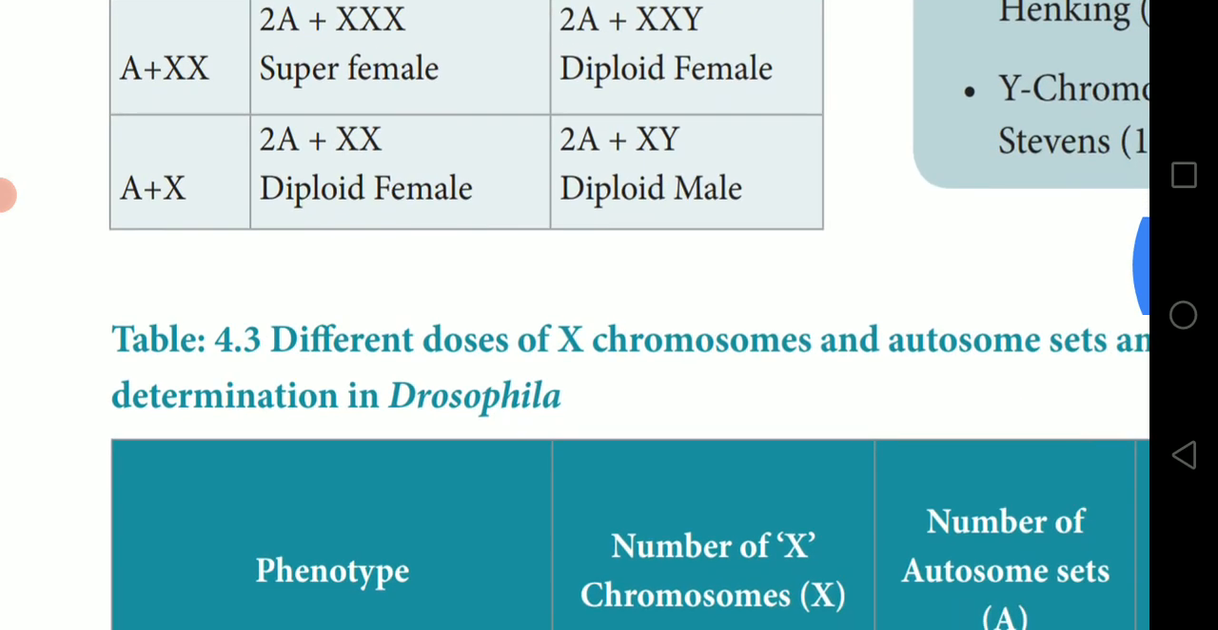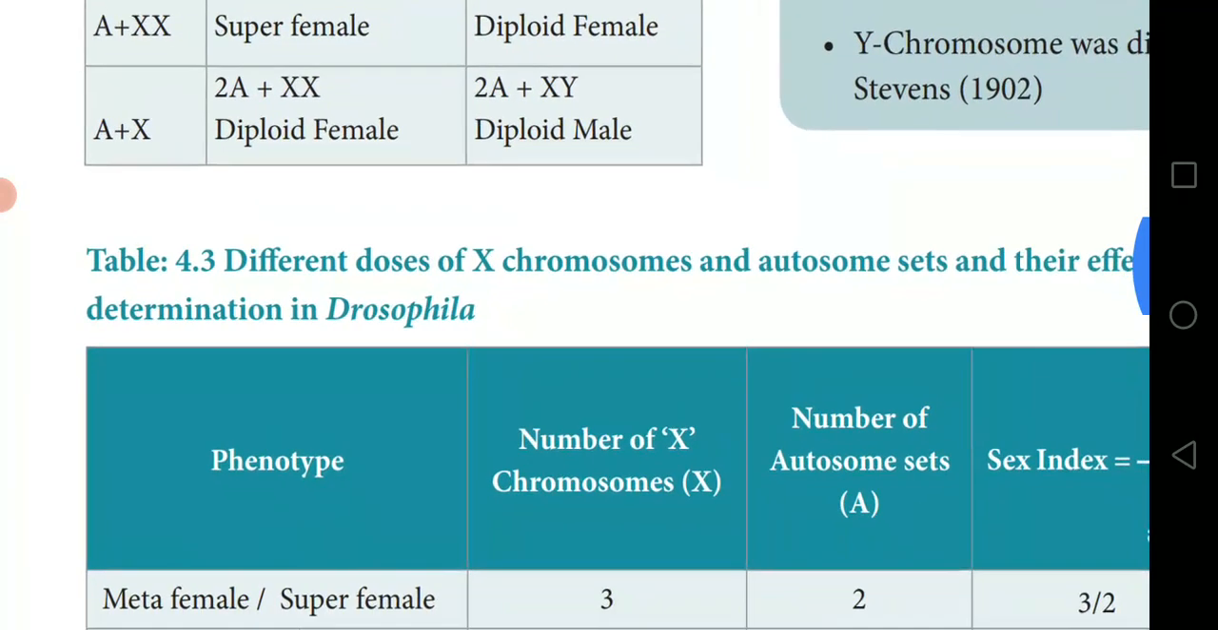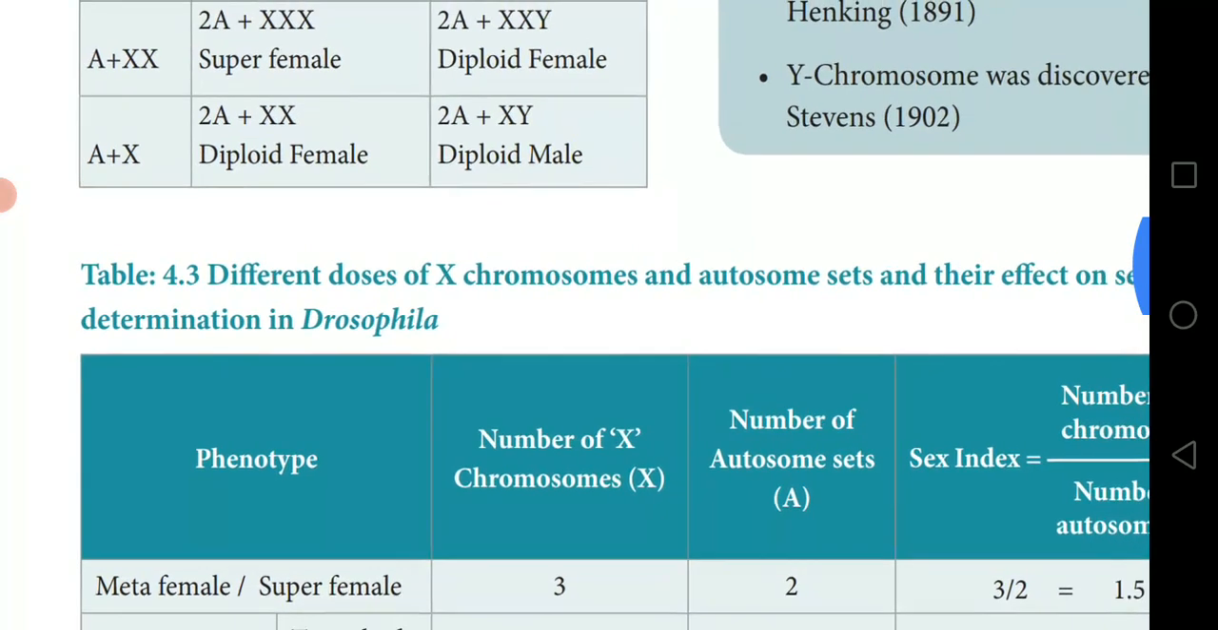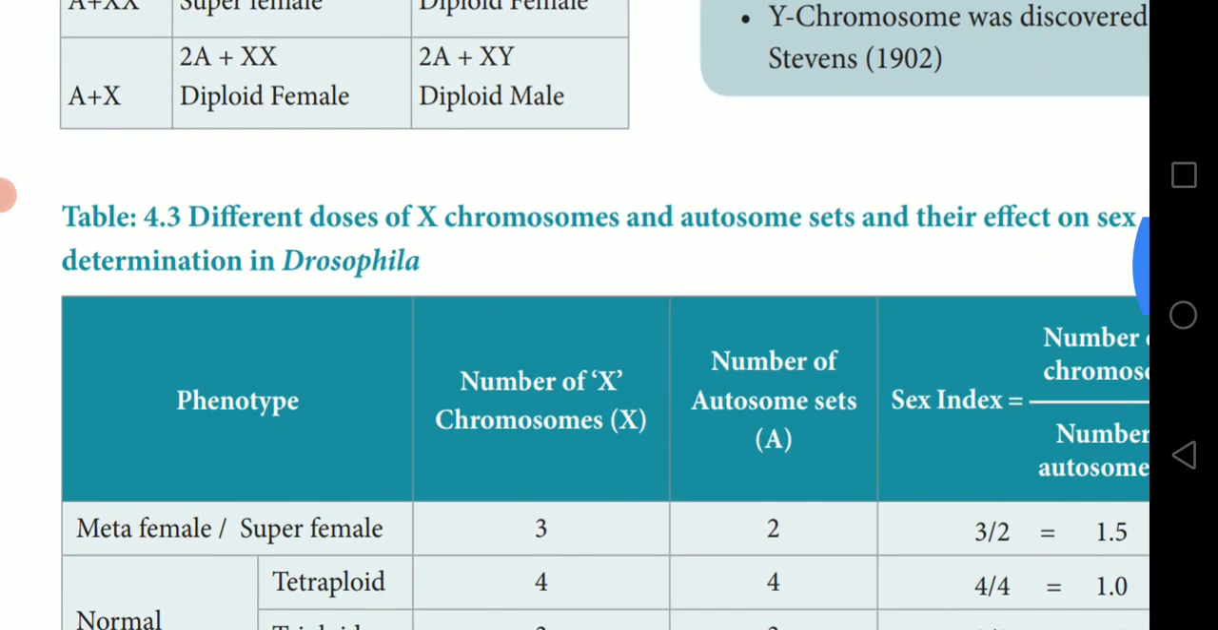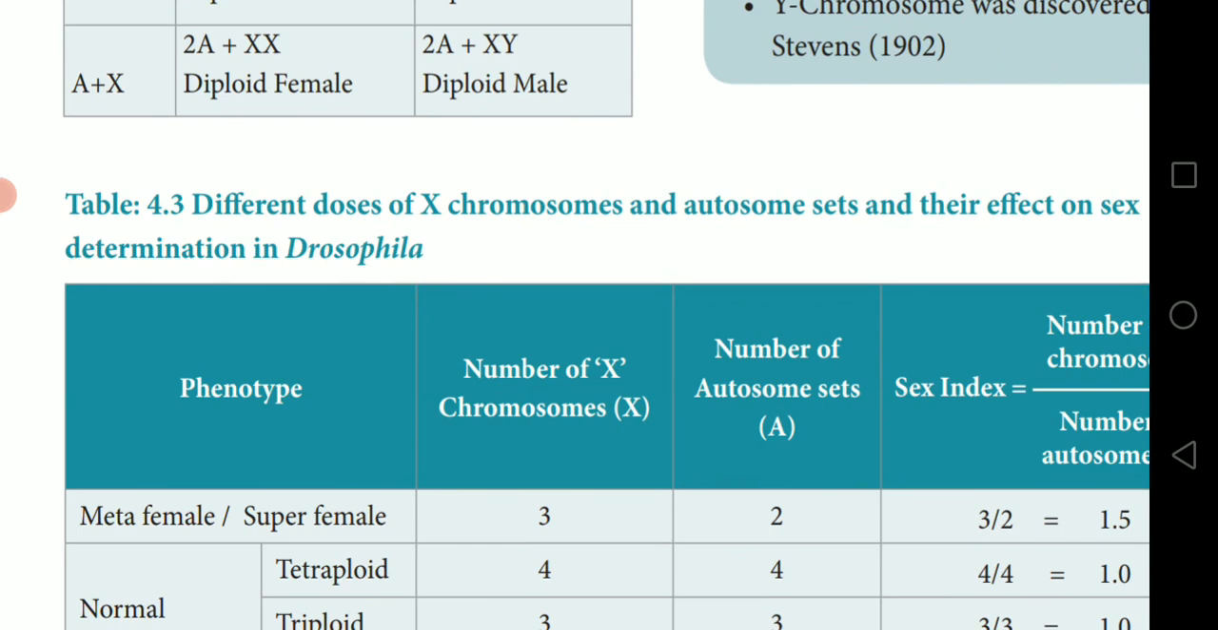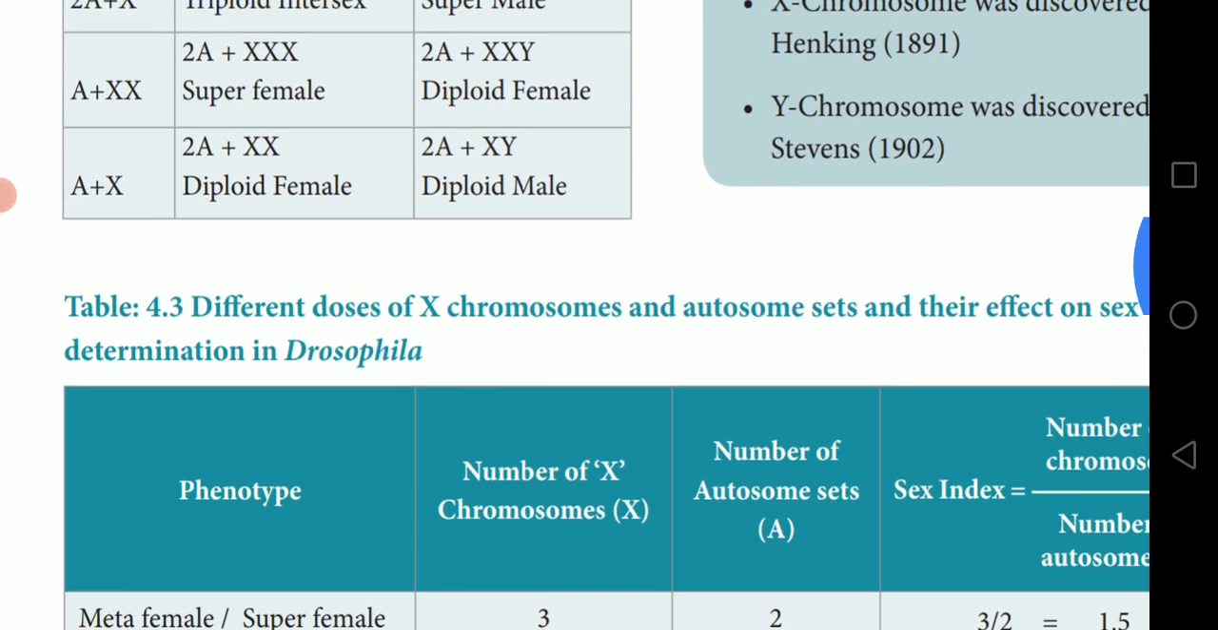The next topic is different doses of X chromosomes and autosome sets and their effect on sex determination in Drosophila. We'll see this in the next video class.